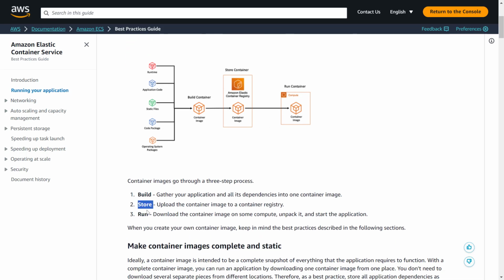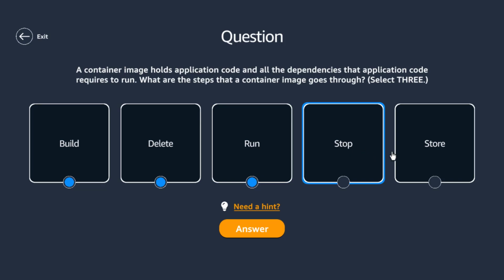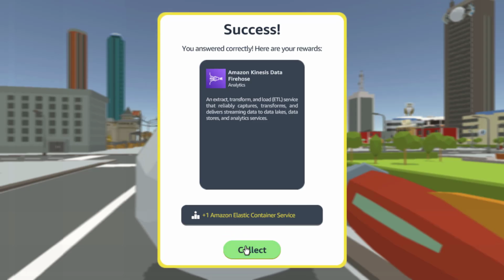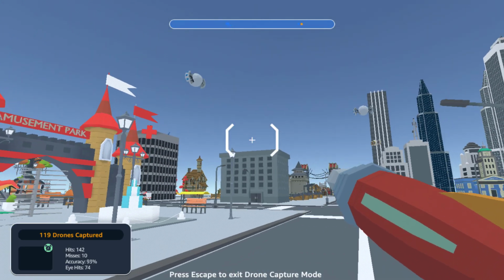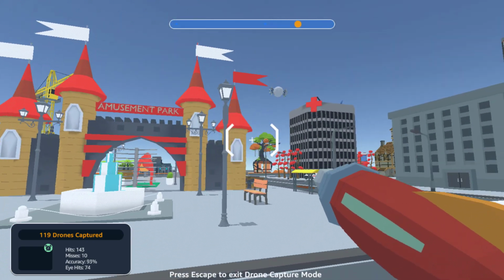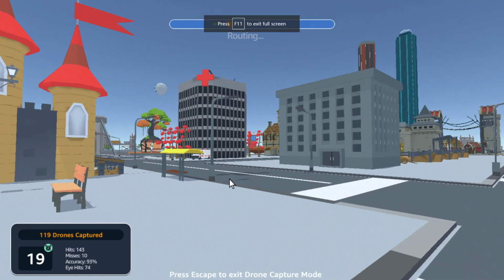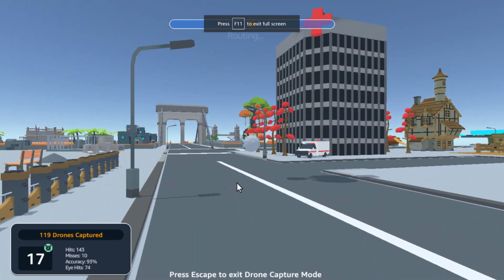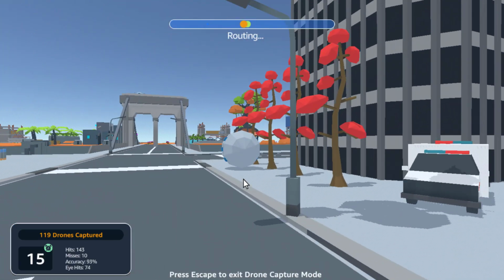Store, not delete. Interesting. I cannot delete. That's weird. Oh, okay. Yeah, I think that makes sense. It's not stored anywhere to delete it in the first place. I think maybe that's what it is.